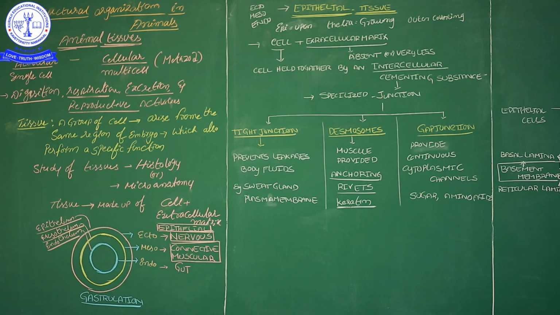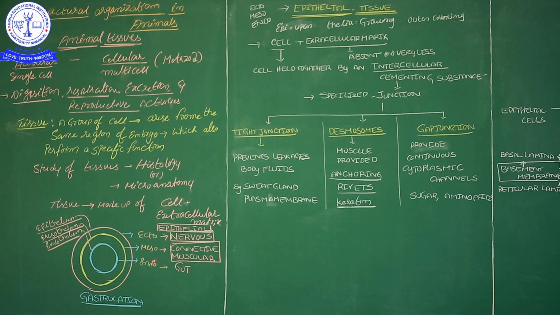Now understand? This three-layer condition we call gastrulation. This word is enough; in second year, 12th standard, you will get it. What is gastrulation? When we come to the embryonic development of the human being, I will tell. Up to that, wait. For now, this ecto, meso, endodermal triploblastic condition is what we call gastrulation.